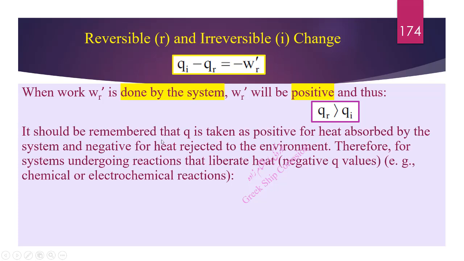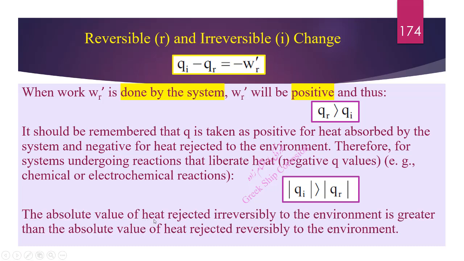It should be remembered that Q is taken as positive for heat absorbed by the system and negative for heat rejected to the environment. Therefore, for systems undergoing reactions that liberate heat, negative Q values, for example chemical or electrochemical reactions, the absolute value of the irreversible heat is greater than the absolute value of the reversible heat.